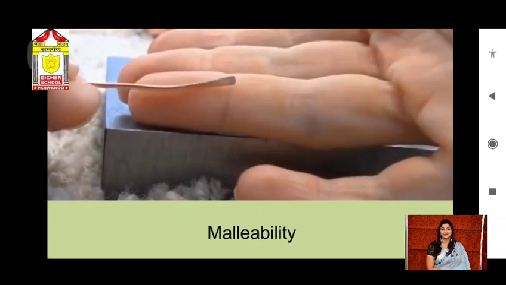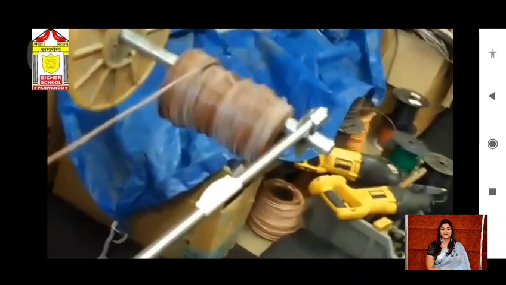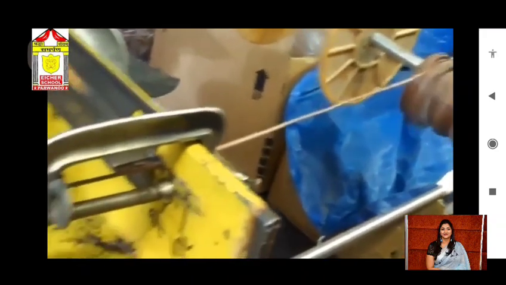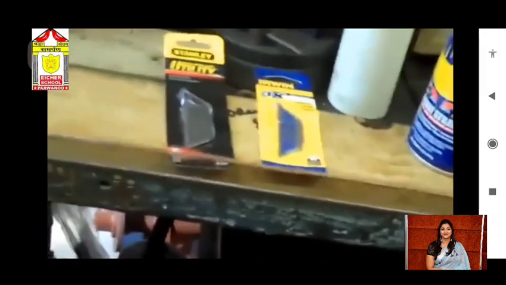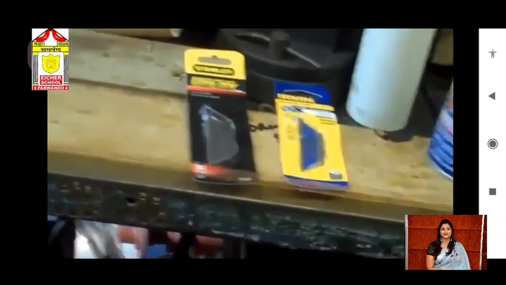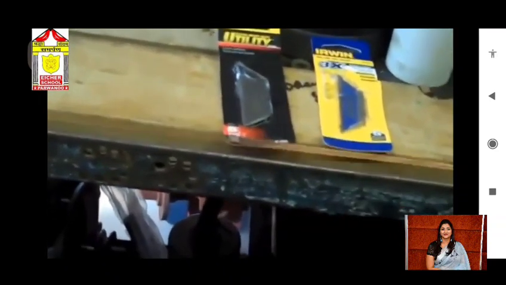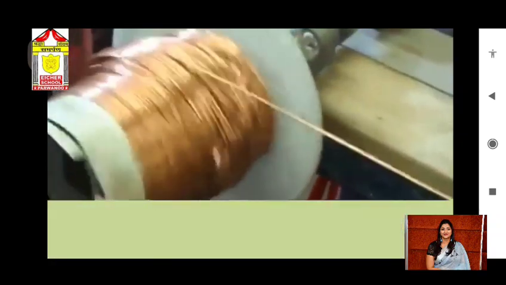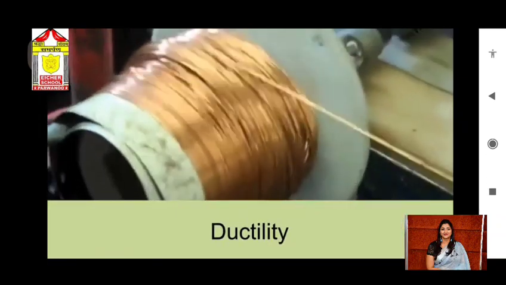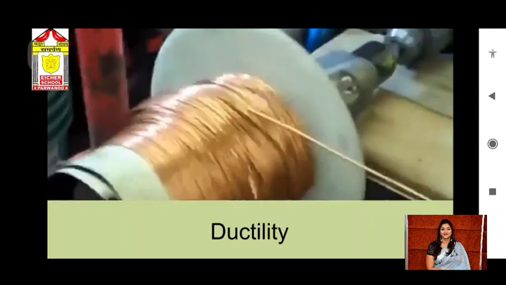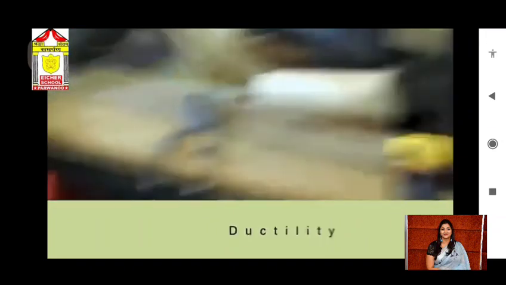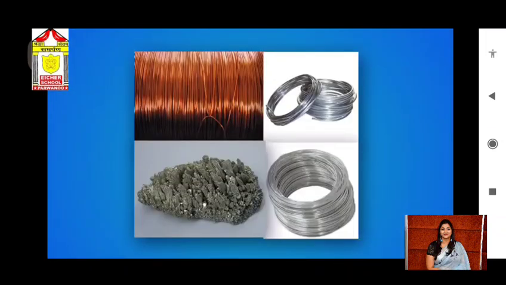Metals can also be drawn into thin wires. This property, which allows metals to be drawn into thin wires, is called ductility. Gold and silver are among the best ductile metals. Copper, aluminium, iron, magnesium, all these metals can easily be drawn into thin wires, so they are very ductile.